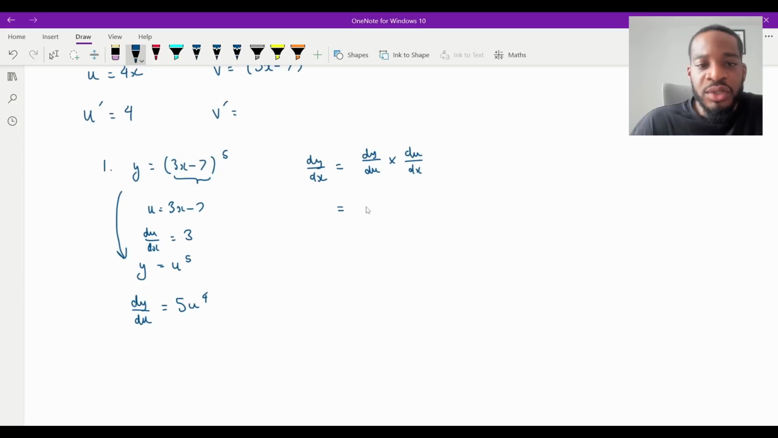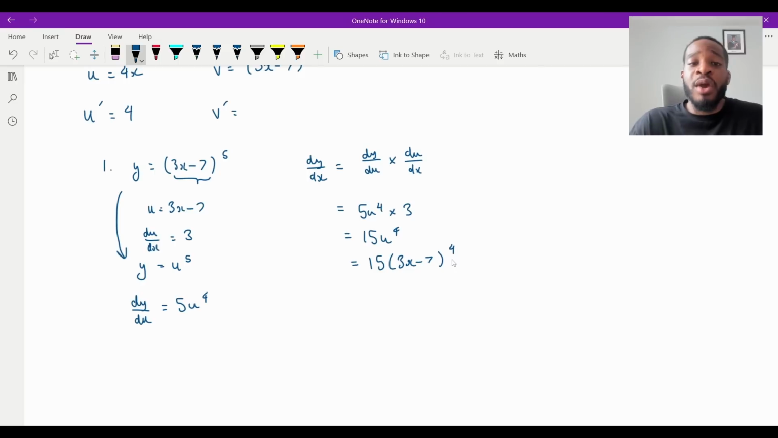So it's going to be dy over du, which is 5u to the 4, multiplied by du dx, which is 3. So dy over dx is going to be 15u to the 4. But remember, we need it in terms of x, which is fine because we know what u is equal to. It's 3x minus 7. So it's 15 times 3x minus 7 to the power of 4.